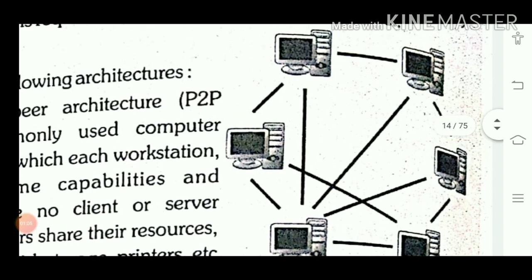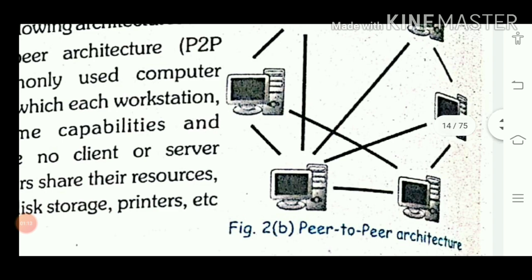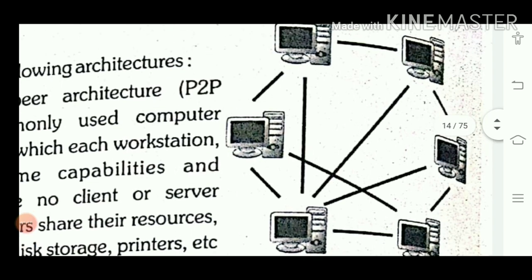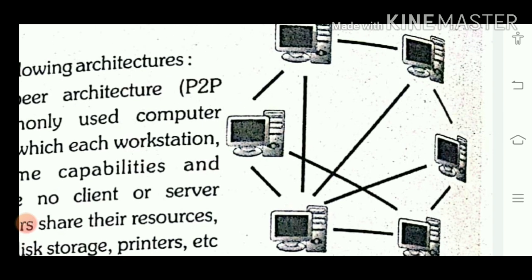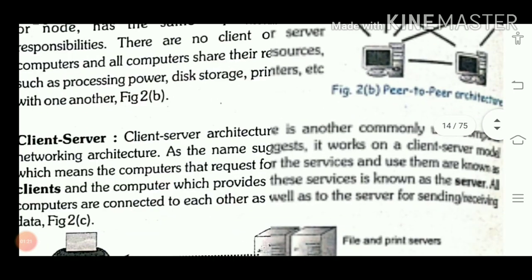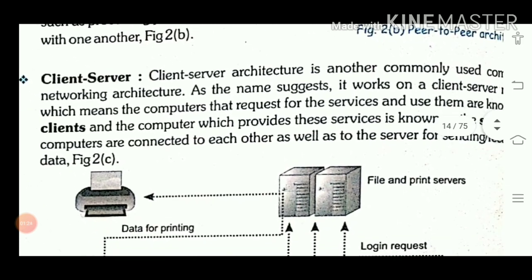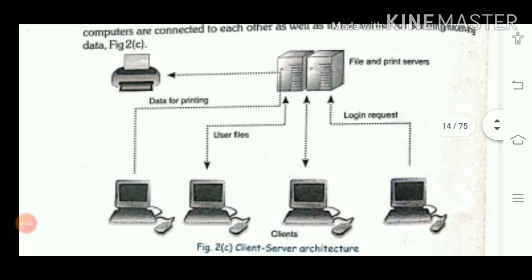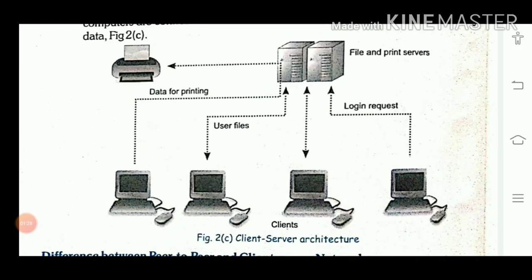And in this architecture, every computer can act as a client or as a server. Means no distinction is there. Any computer can act as a server, any computer can act as a client according to the point of time, according to your need. And second, what we discussed is client server architecture. As its name suggests, here we have one specific computer that acts as a server.